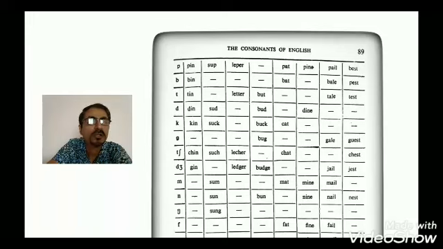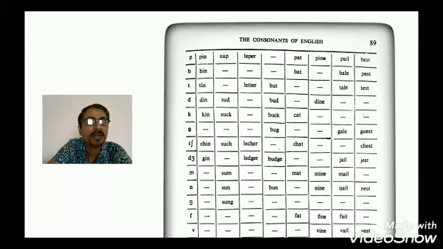One more important thing I would like to tell you, that whichever diagrams and tables you find on the screen are taken from the textbook of T. Balasubramanian, Phonetics for Indian Students, and you can see it is page 89 of the same book.